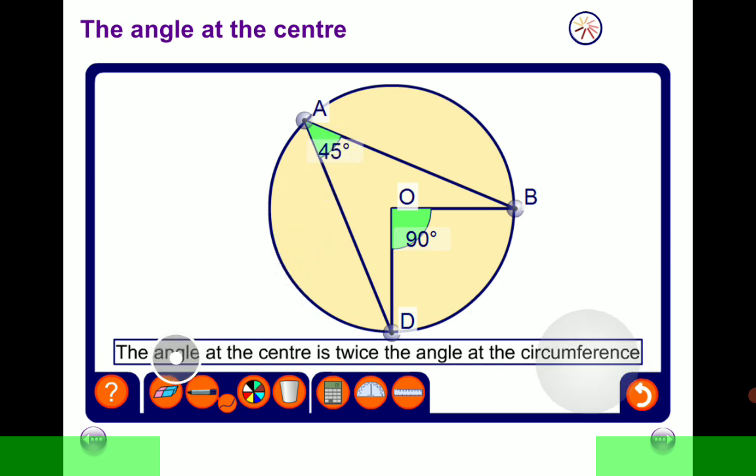So this brings us to the second theorem, which says that the angle at the center is twice the angle at the circumference. The angle here is 2 times the angle at that end. That's what the theorem is saying. So we'd also like to set out a formal proof to show that this is always true. So how do we do it?